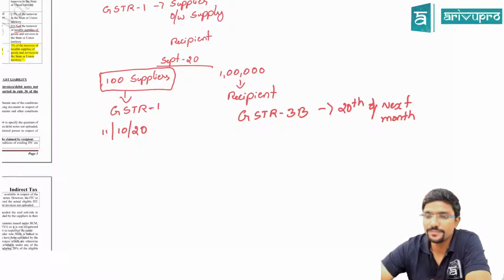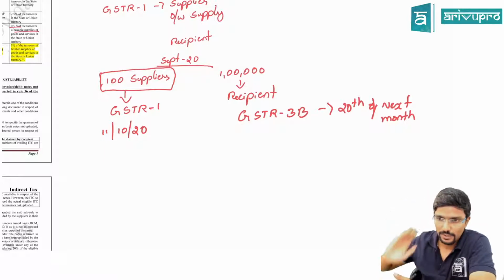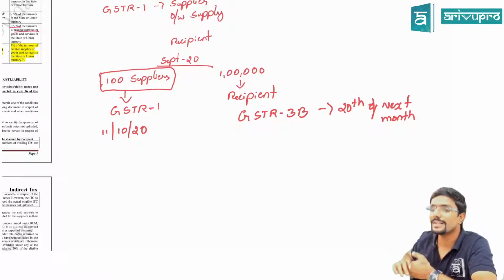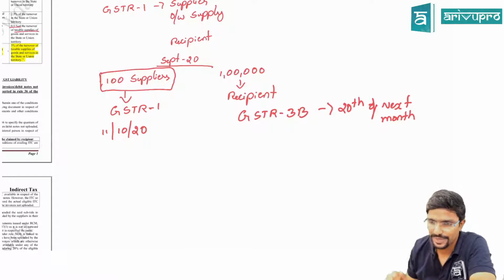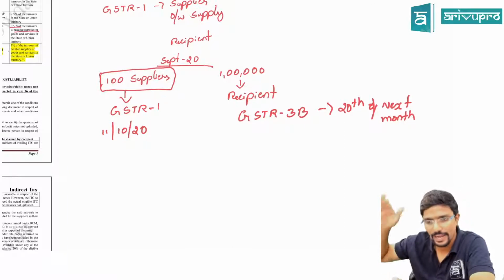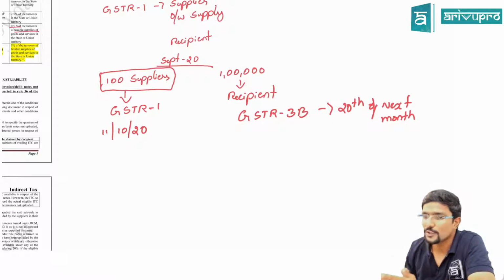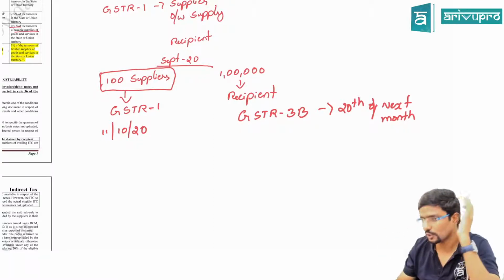So now GSTR 3 actually is replaced with 3B, guys. So in your material, wherever 3 is there, 3B has to be replaced because it is a monthly return. I have given that in your study material also, later part. After the table I have given at the end. So now recipient has to file his GSTR 3B within 20th of next month, that is 20th of October.